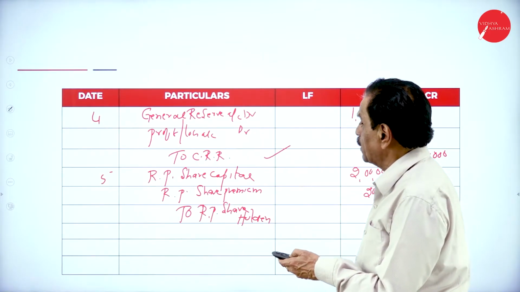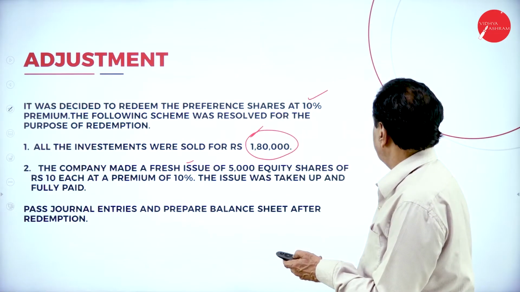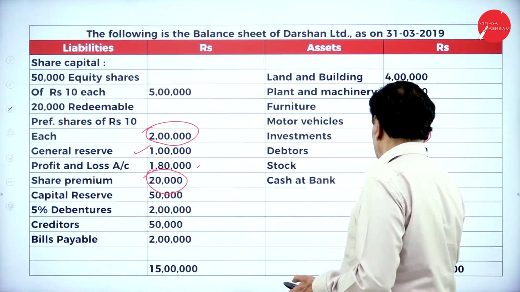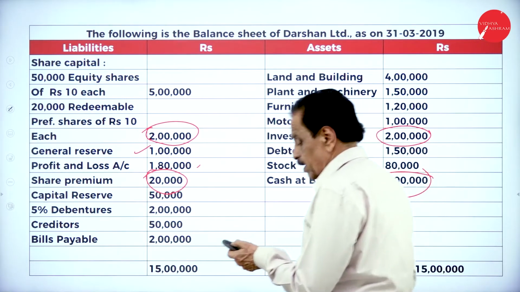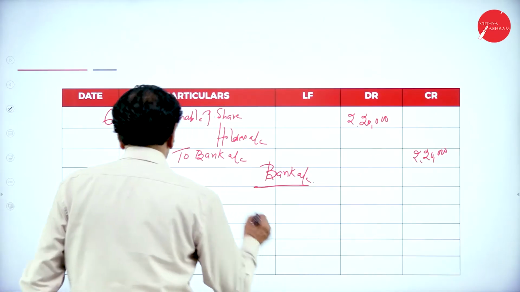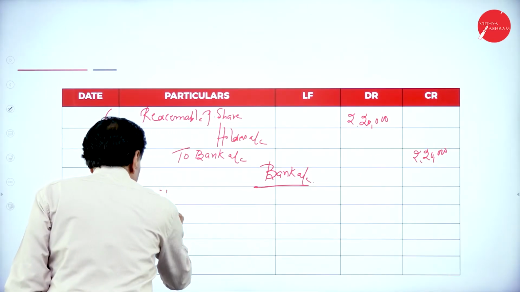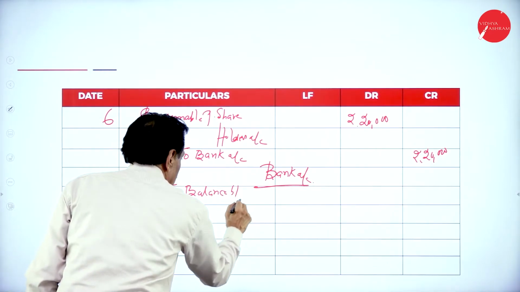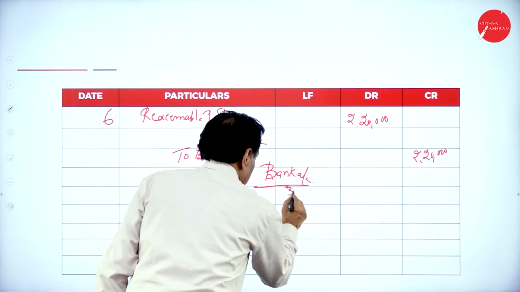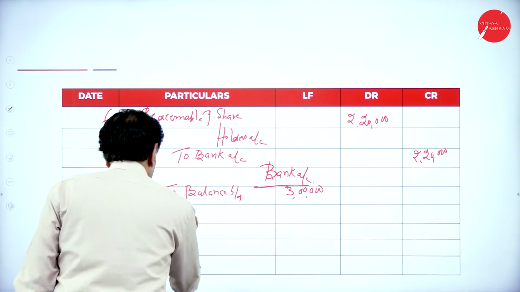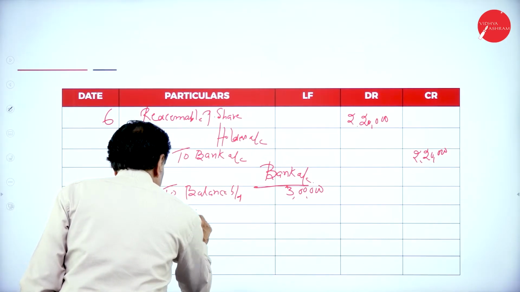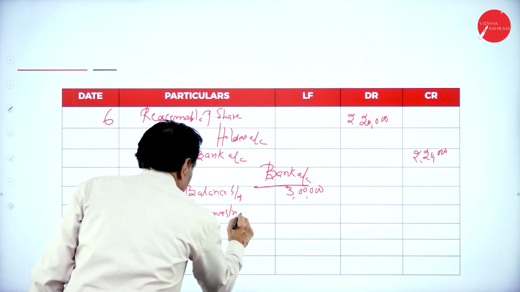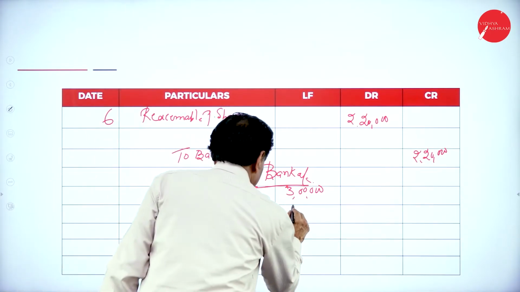So see the balance sheet. What's your cash at bank? Your cash at bank is 3 lakh. Come back here. To balance brought down is 3 lakh. Sale of investment 1,80,000.